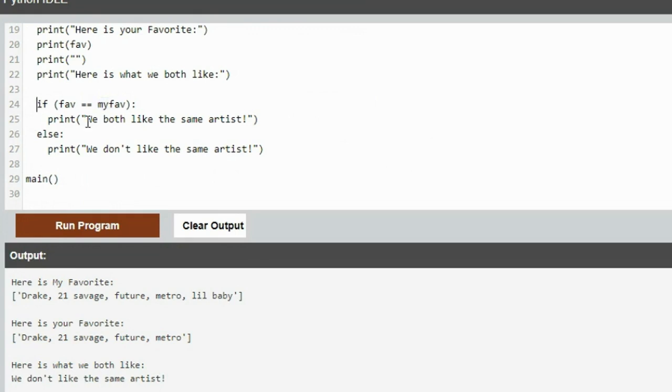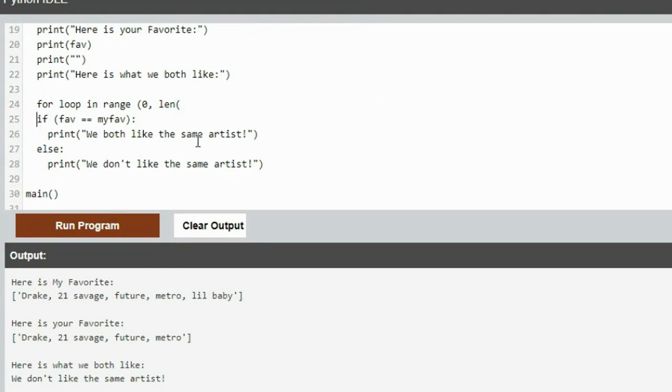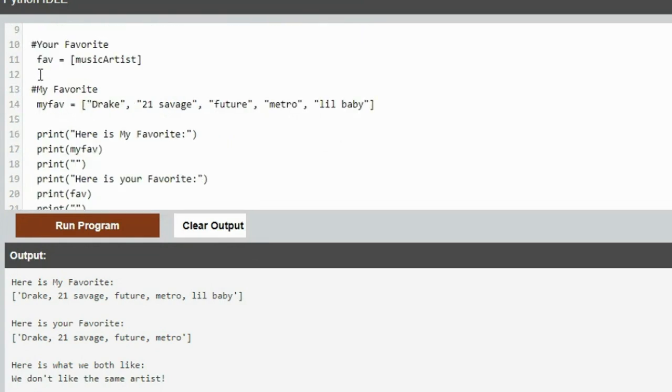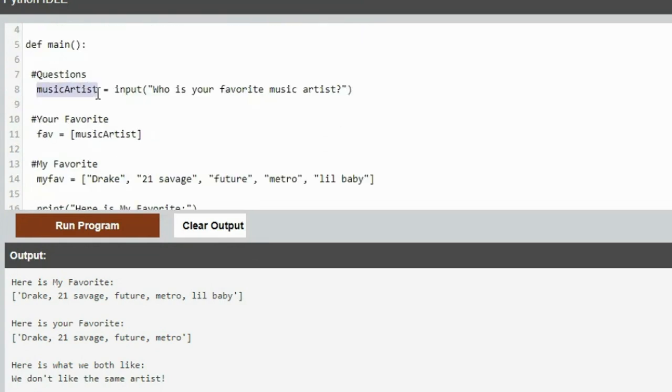It should be something like, let's do a for loop in range, and we'll make the loop go from 0, there it is, to the length of your list, which your list is called my fave, right? So copy that down there. My fave. So now this loop will loop as many times as it needs to get through your list. And let's say if, and I'm not going to do the fave list. I'm just going to use whatever was input under music artist.